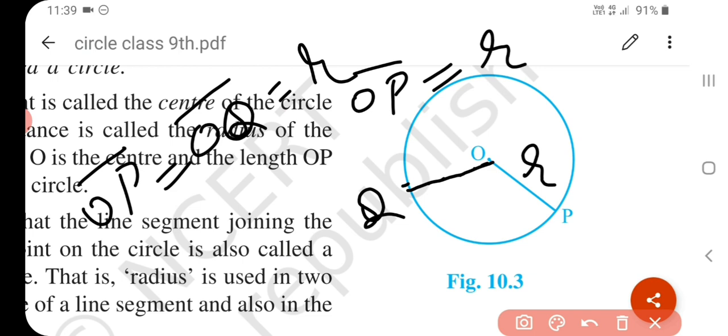Okay, understand? Note that all radii have one point in common, which is the center of the circle. Okay, understand?